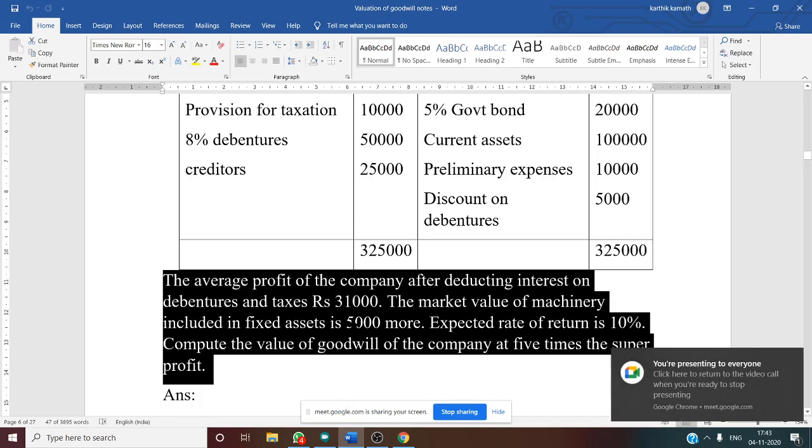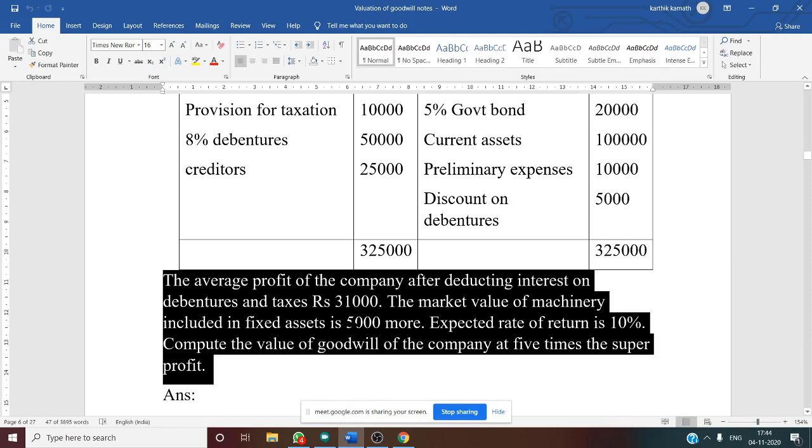Next, the expected rate of return is 10%. Why is this needed? This is needed for the calculation of ACE. What is ACE? Average capital employed. First you need to calculate capital employed, then take the ACE, and then the expected rate of return of 10% is given. So compute the value of goodwill of the company at 5 times super profit.